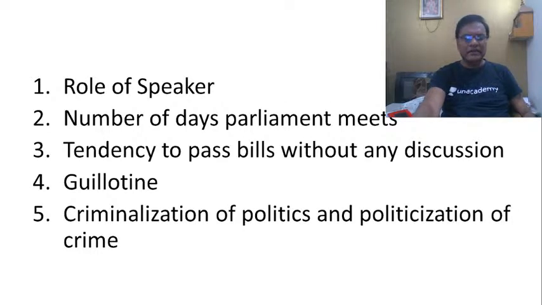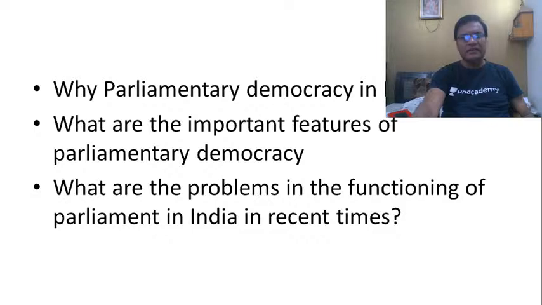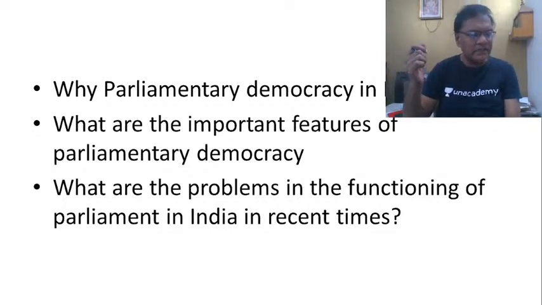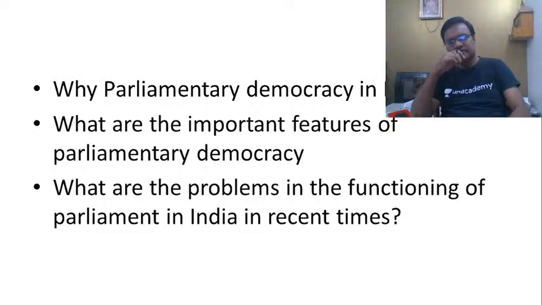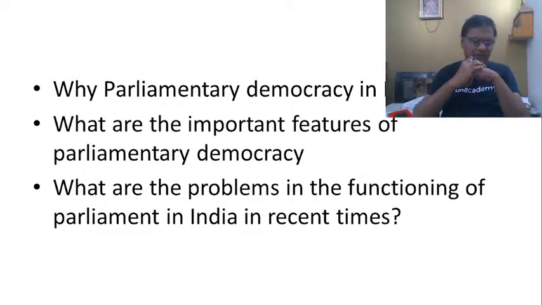Then we will look at all the problems and also look at all the other solutions. So the question here is, starting with, why do we need parliamentary democracy in India? Why did we opt for parliamentary democracy in India? Because at the time of independence, we had two important choices in front of us. One is a presidential form of democracy and the other one is parliamentary democracy.